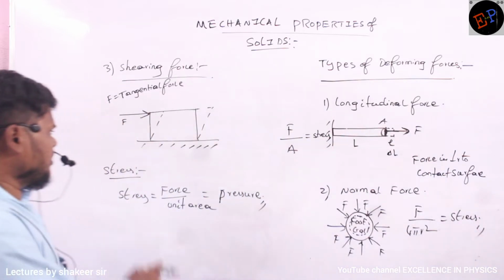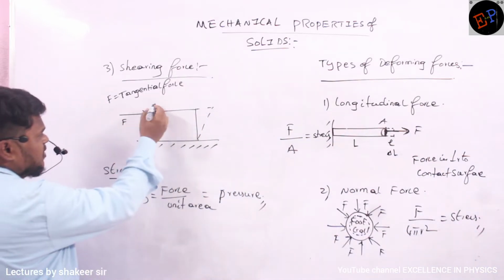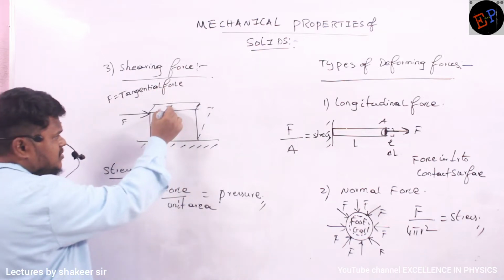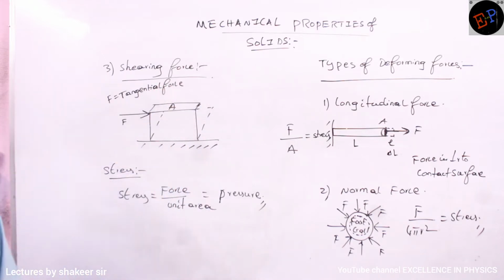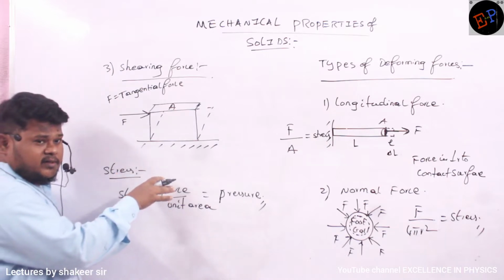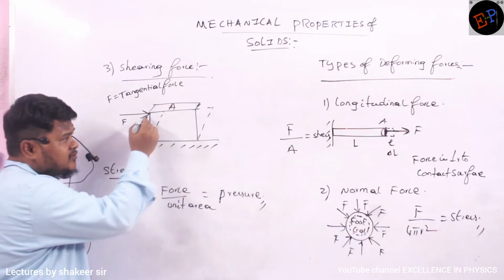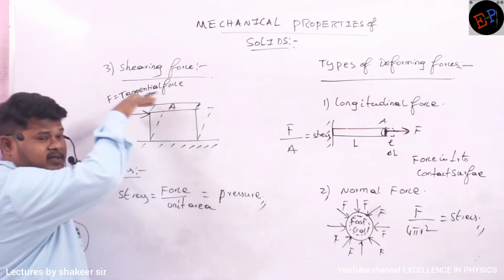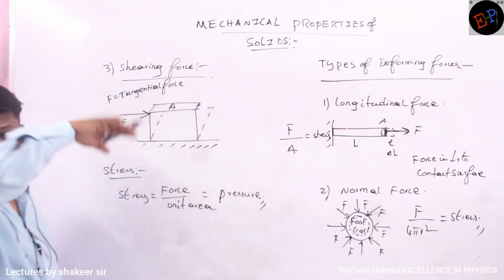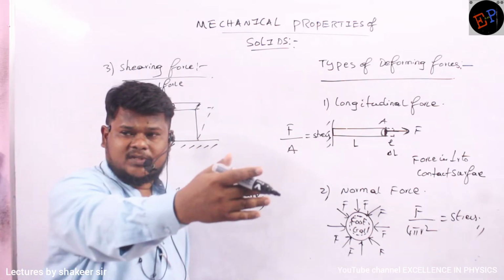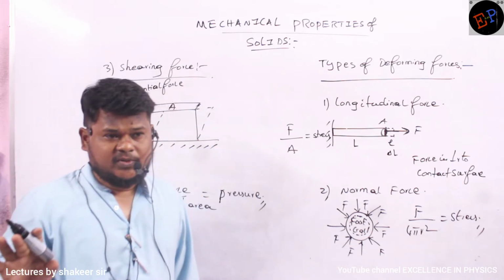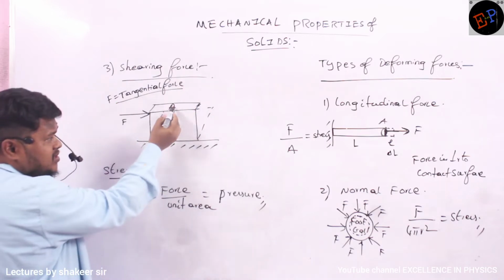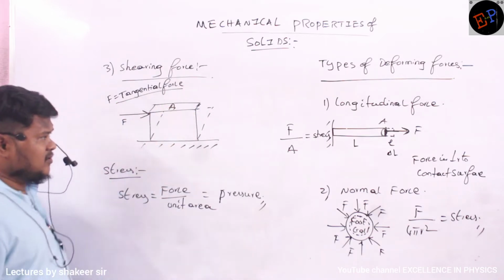Okay? Now here how can I calculate the stress? Force divided by the topmost area for this body. This area is called A here. Which area are we supposed to take? We are not supposed to take the area of this side. We are not supposed to take the area of the perpendicular side. We are supposed to take the area of the topmost surface on which we are applying force at an angle of 0 degrees. Are you able to understand? Because this is what kind of force? Tangential force. So this area you have to take. So students will be confused here.